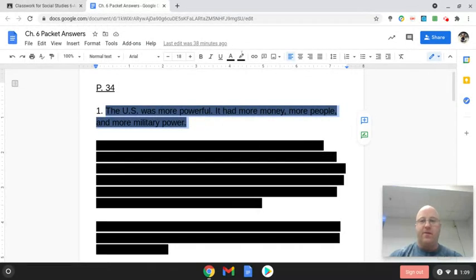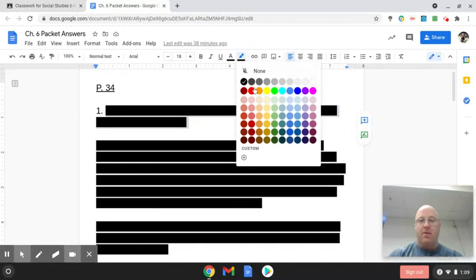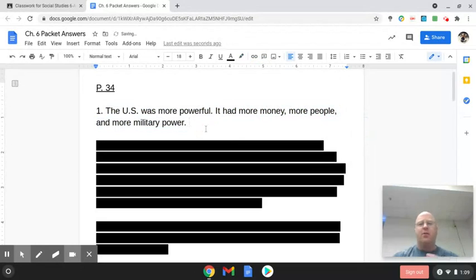So if we go over here for the answers, it was unequal because the United States had more power. They had more power because of three things. One, the country had more money. They had more people, so a larger population, and had more military power. That was the biggest thing that the U.S. government had that the Native Americans did not have, was that strength. The Native Americans had nothing that could compete against the army that the United States government had. So that is one thing that definitely made it unequal when it came to these negotiations.